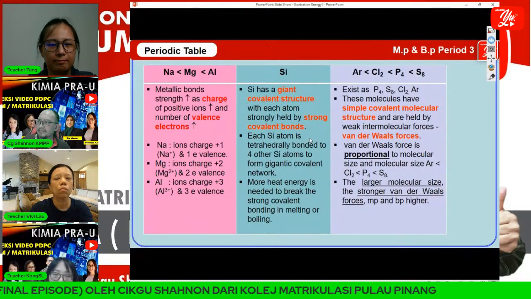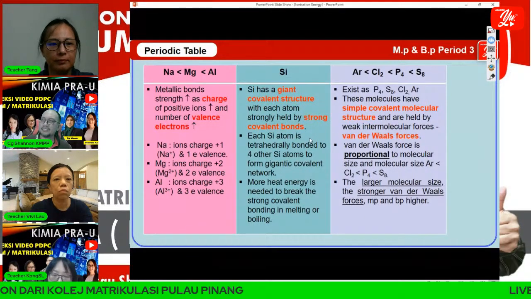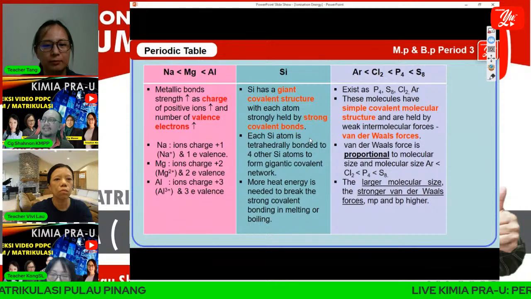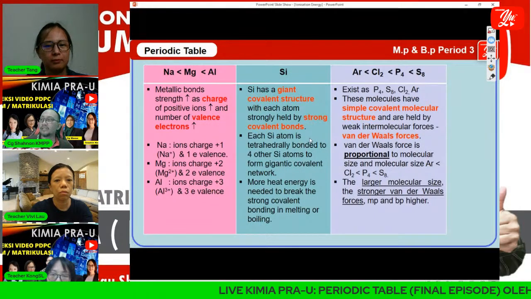The van der Waals forces are proportional to the molecular size. The higher the molecular size, the stronger the intermolecular force.